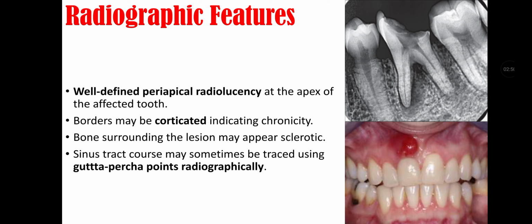Radiographic features: well-defined periapical radiolucency at the apex of the affected tooth. Borders may be corticated indicating chronicity, and bone surrounding the lesion may appear sclerotic. Sinus tract may sometimes be traced using gutta-percha points radiographically.